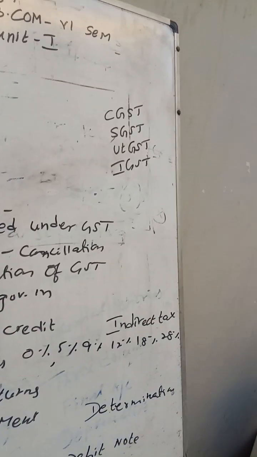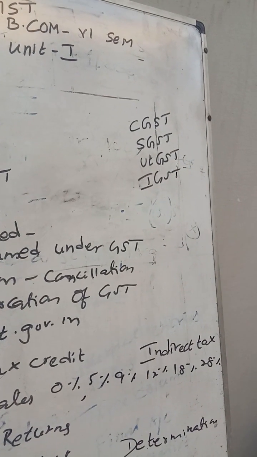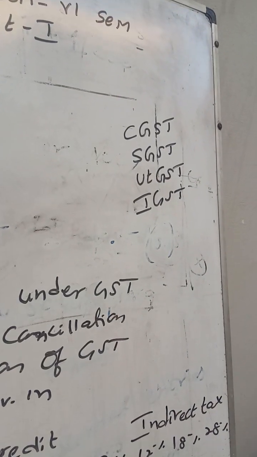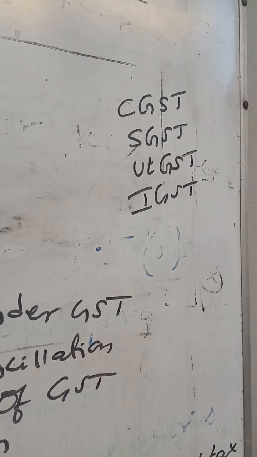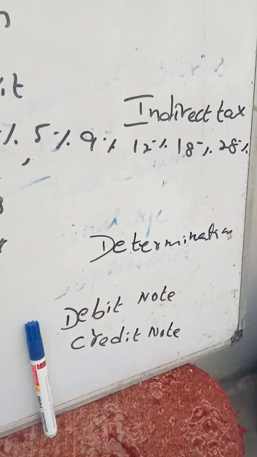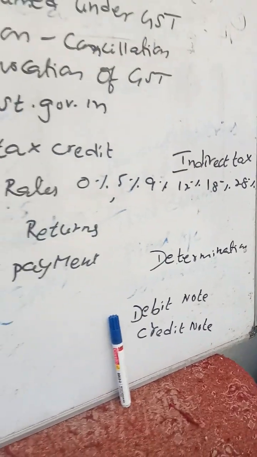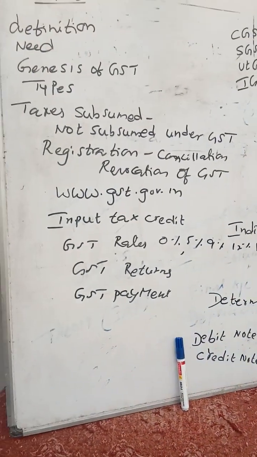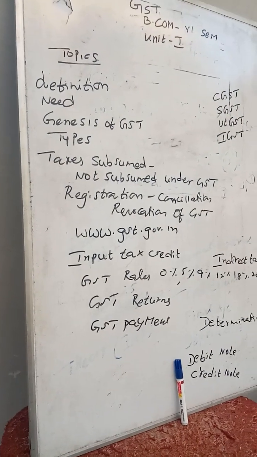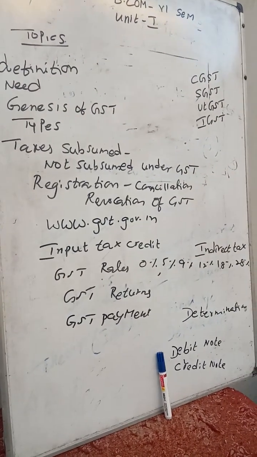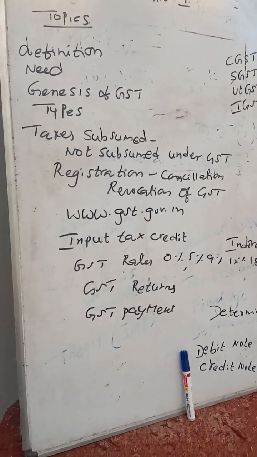There are certain types of GST, my dear students: CGST, Central Goods and Services Tax, SGST, UTGST and IGST. Determination depends on intrastate transaction or interstate transaction. Intrastate means within the state. Interstate means the buyer belongs to one state and the seller belongs to another state.